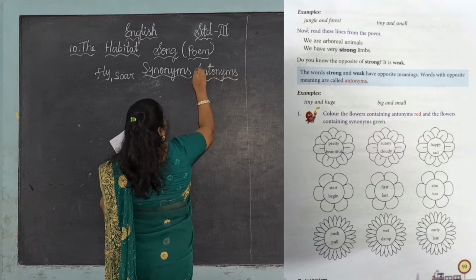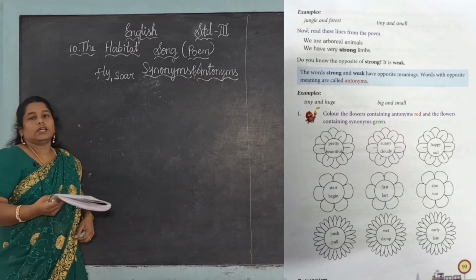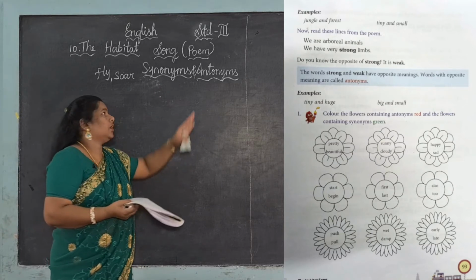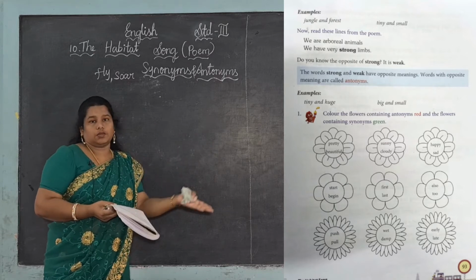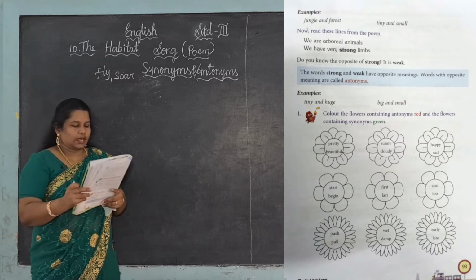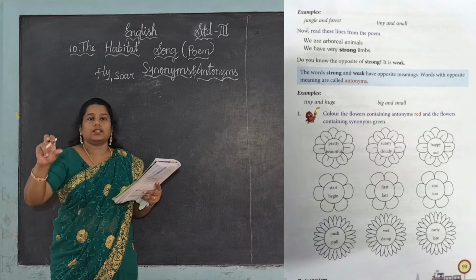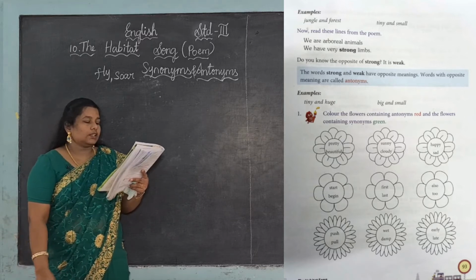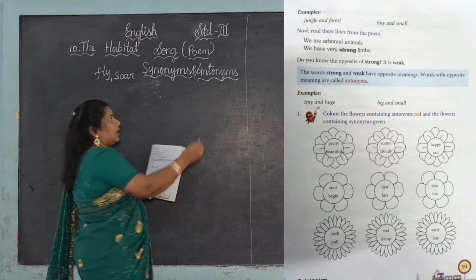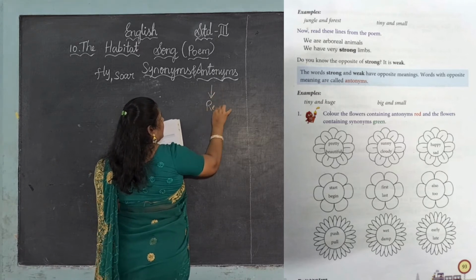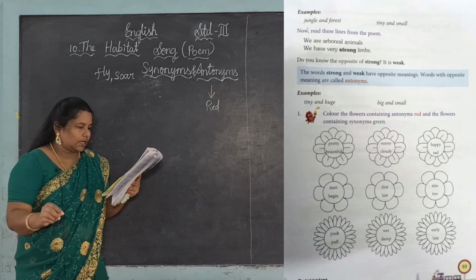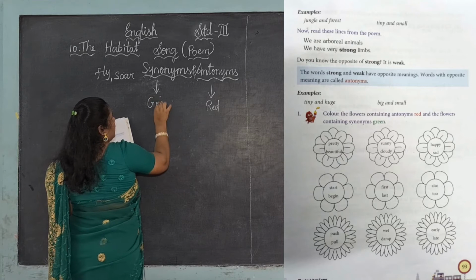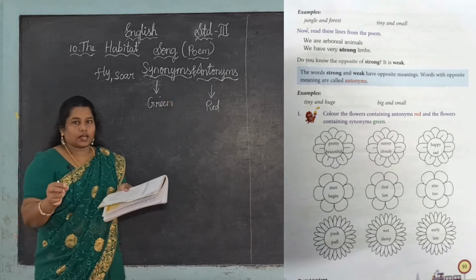We are going to learn about synonyms and antonyms. What is meant by synonyms? A synonym has the same meaning. An antonym has the opposite meaning. See the picture. The first line I can tell you, and the remaining two lines are your homework. Color the flowers containing antonyms red. For the antonyms, you give the red color. And for the flowers containing synonyms, you give the green color. Take your crayons. Be ready.